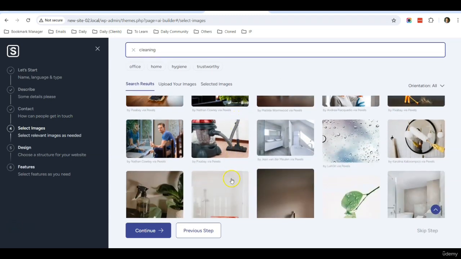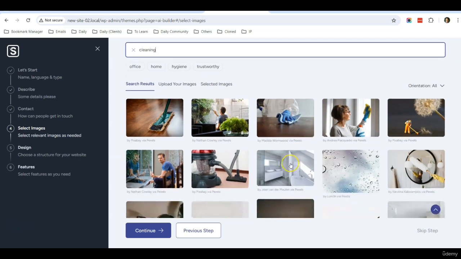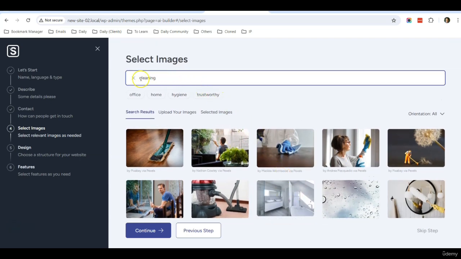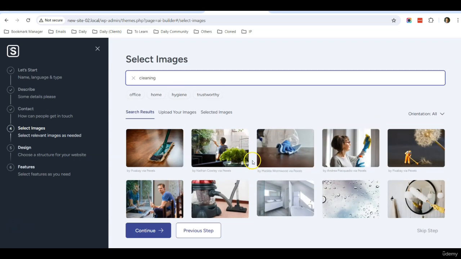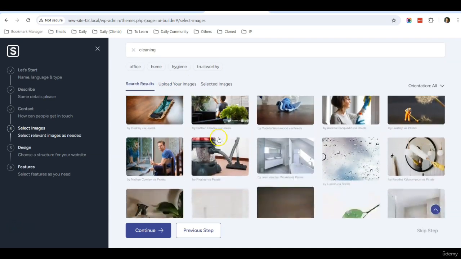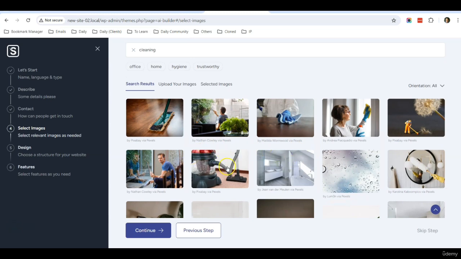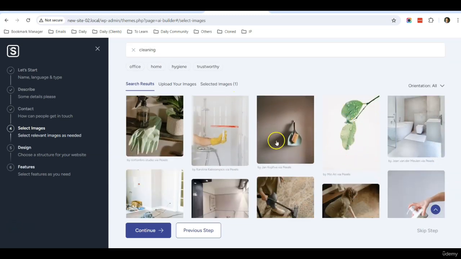Okay, so this step is quite important because here it shows you some of the images that are relevant to what your business is doing. So you can just select the pictures here. If not, you can change the keywords here and the relevant pictures will appear. If not, you can upload your own images as well for your website. So what I'm going to do right here is select some of the images for my website. So for example, this one.